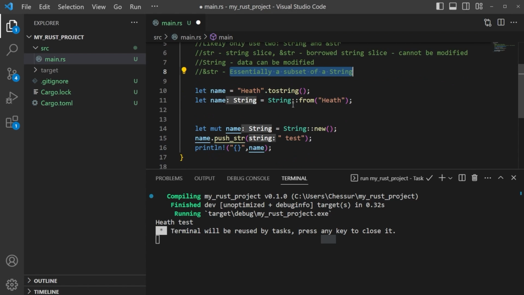We'll play more with strings as we go through the course, but right now this is just the quick and dirty overview of what strings are.